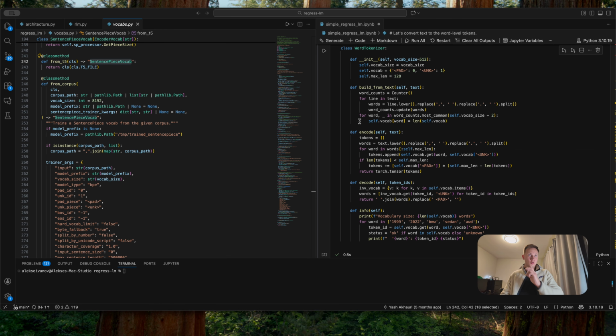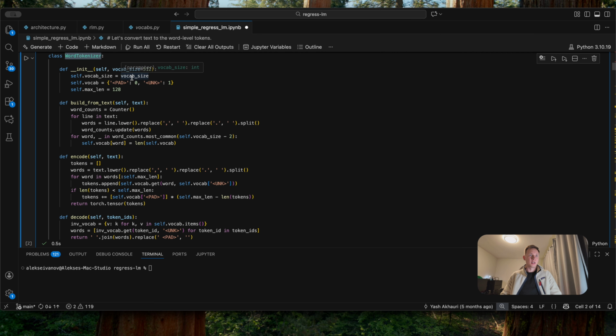Let's have a look at the official RegressLM implementation. They use a SentencePiece vocabulary, which is a subword tokenizer with 32,000 tokens. But for our problem, we are going to build a simple word tokenizer with just 1,500 words. Why? Because the car descriptions use a limited vocabulary. Also, we don't want dates or brands broken into subwords. So the word tokenizer is straightforward.